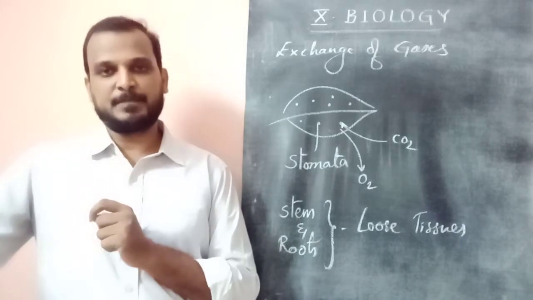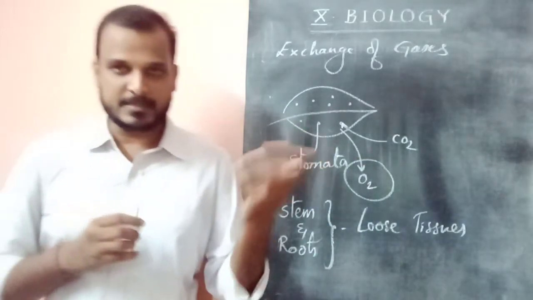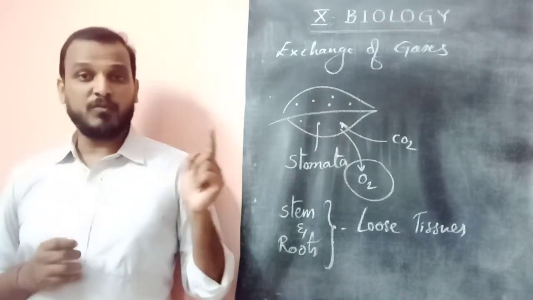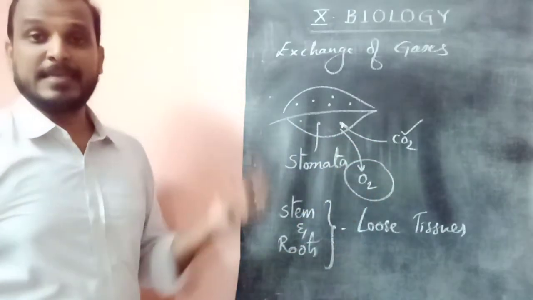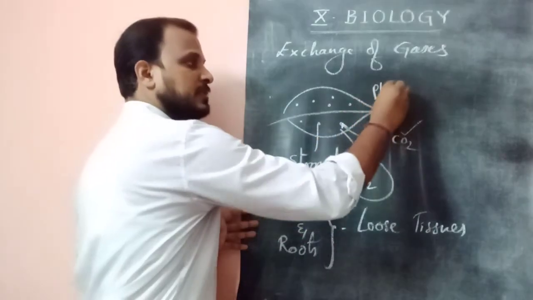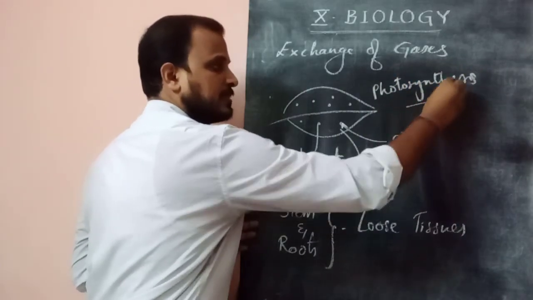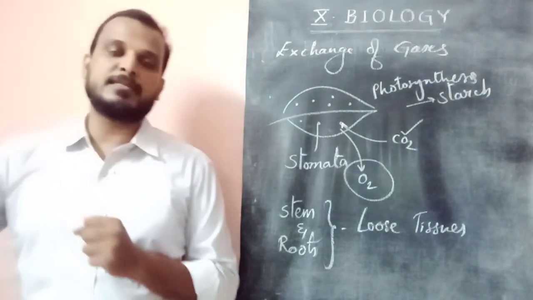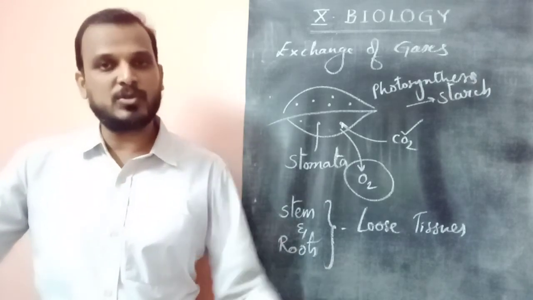Now we are doing an experiment. Priestley's experiment already proved that oxygen comes out of green parts, which makes animals breathe and objects burn. Now we are doing the next experiment to know that CO2, carbon dioxide, is necessary for a leaf or plant to do photosynthesis, prepare glucose and then store the glucose as starch. So the experiment is about plants needing carbon dioxide. CO2 is essential for a plant to do photosynthesis and to store starch. Let us see it.